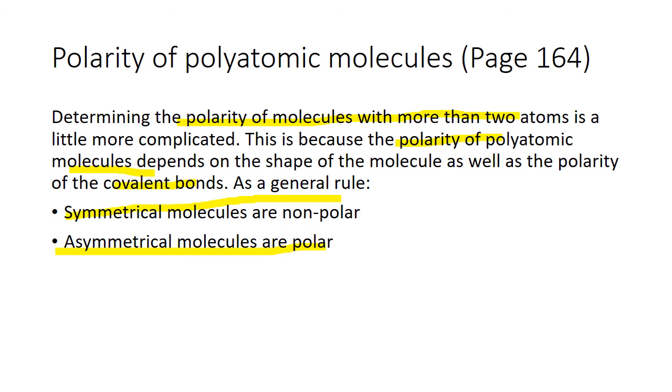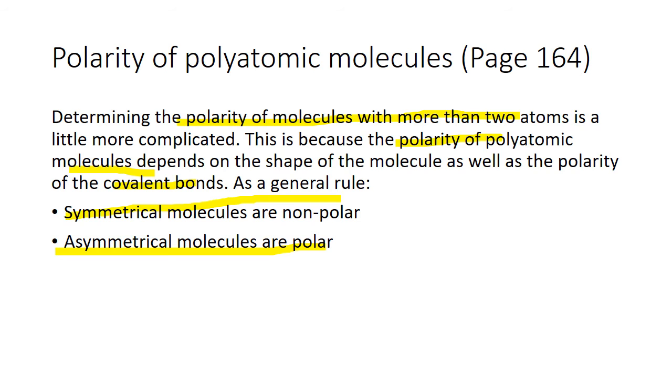So polarity of polyatomic molecules. We're almost there. It says determine the polarity of molecules with more than two atoms. So it's more complicated, and we'll discuss why they are a little bit more complicated. Polyatomic molecules consist of more than two atoms in general. So diatomic molecules consist of two atoms. If you have a polyatomic molecule, it consists of more than two atoms, a few atoms together. The polarity of a polyatomic molecule depends on the shape of the molecule as well as the polarity of the covalent bonds. In general, symmetrical molecules are non-polar, asymmetrical molecules are polar.